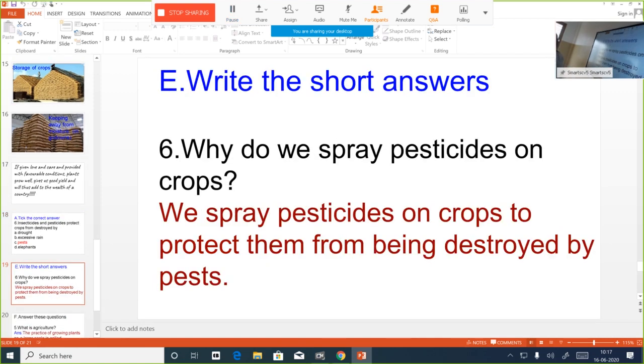Now write the short answers. This is also a topic that we dealt with today. Why do we spray pesticides on crops? This is one of the steps that we have to do in the different steps included for ensuring the proper growth of crops. We spray pesticides on crops for what purpose? To protect them from being destroyed by, specifically, pests.